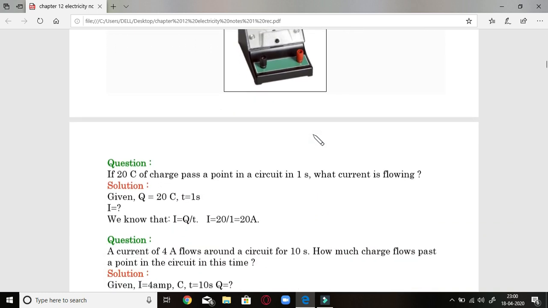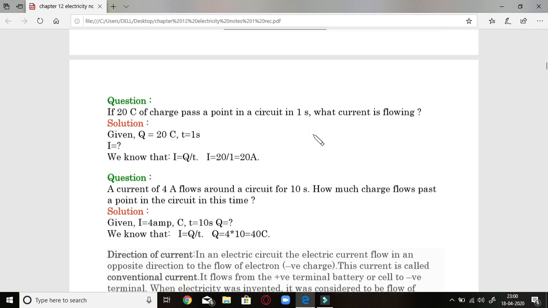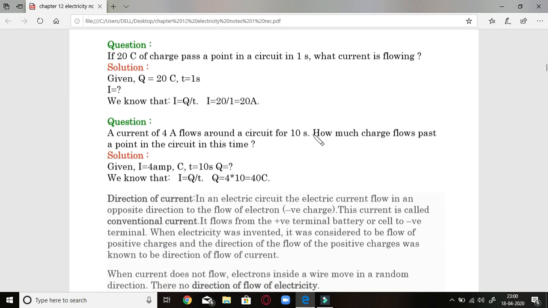Now let us see some questions based on it. If 20 coulomb of charge passes a point in a circuit in 1 second, what is the current? We have charge and time, so we can put in the formula: I is Q by T, and the value is 20 ampere. Next question: a current of 4 ampere flows for 10 seconds, how much charge will flow?